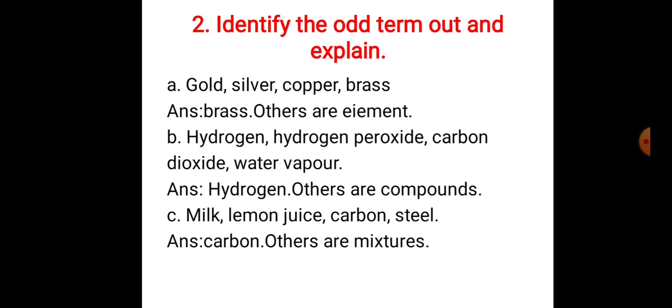Milk, lemon juice, carbon, steel. Which one is the odd term here? Carbon. Others are mixtures. Milk is a mixture. Lemon juice is also mixture and steel contains two or more than two elements chemically combined. Carbon only exists as an element here.